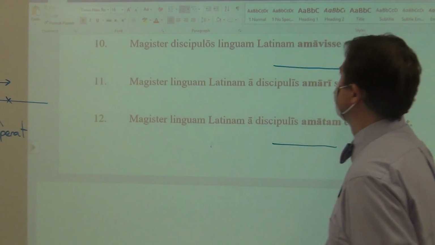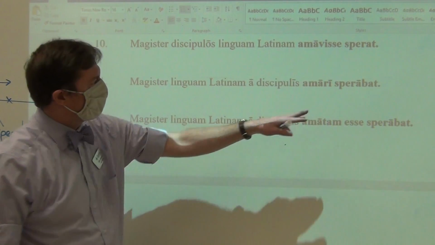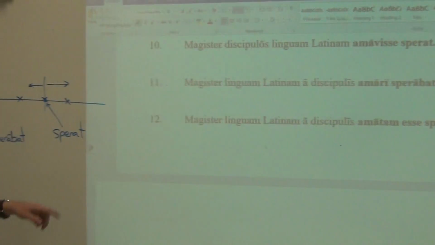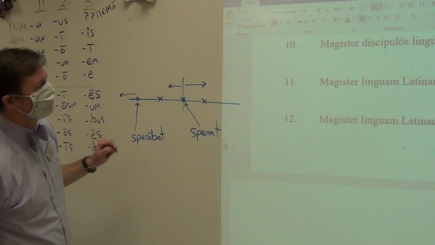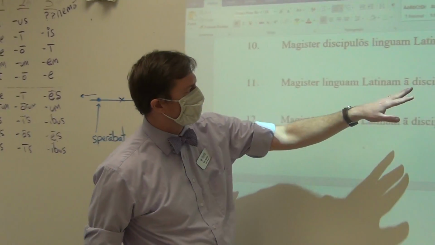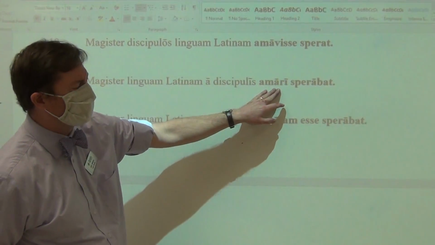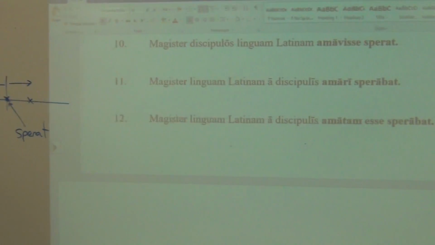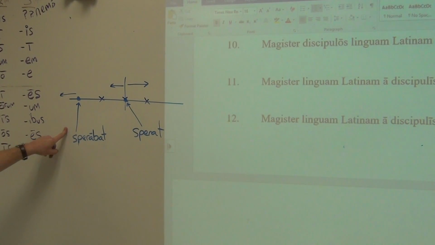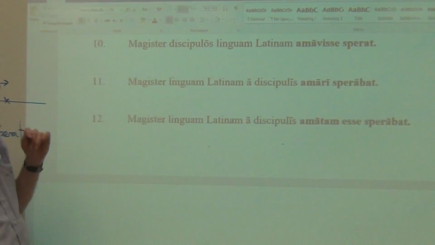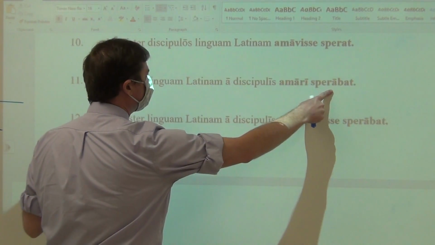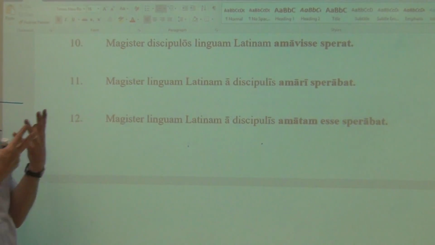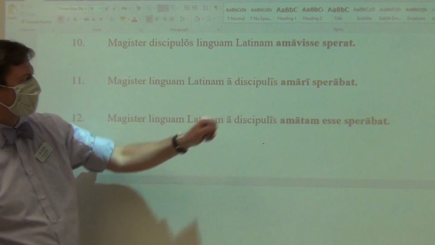Number 11, the teacher sperabat, was hoping, hoped. We are starting off in the past. So since we are starting off the past, we look and see what kind of infinitive we have. A present passive, present, same time. So even though it's a present infinitive, we're going to express it as happening in the past at the same time as the sperabat. The teacher hoped that the Latin language passively was loved by the students.